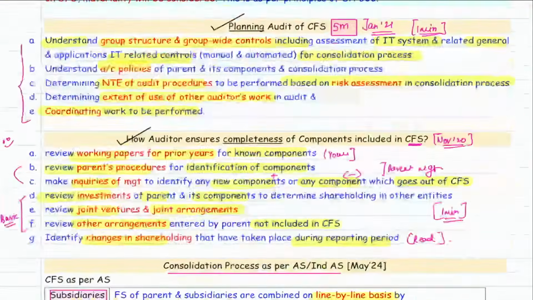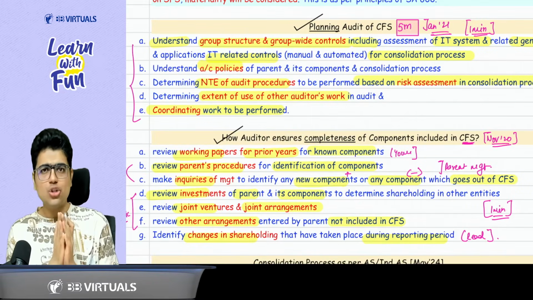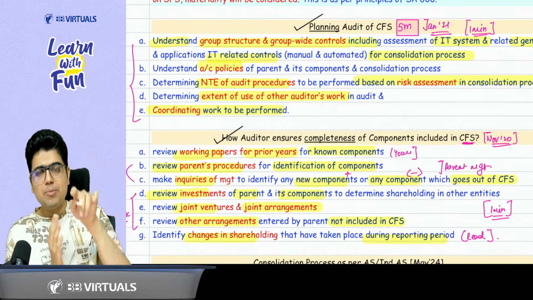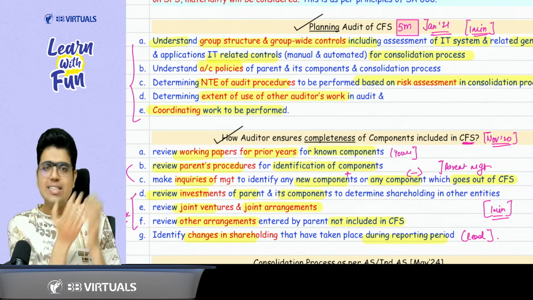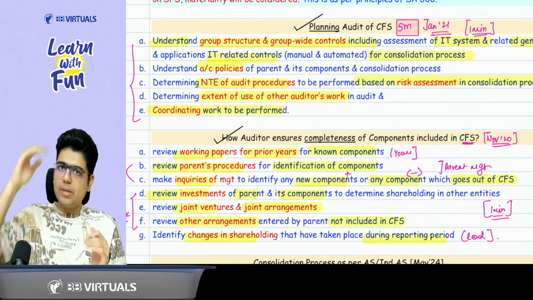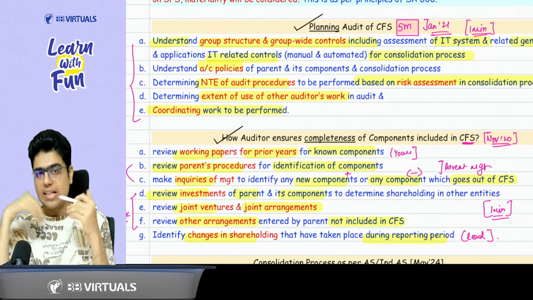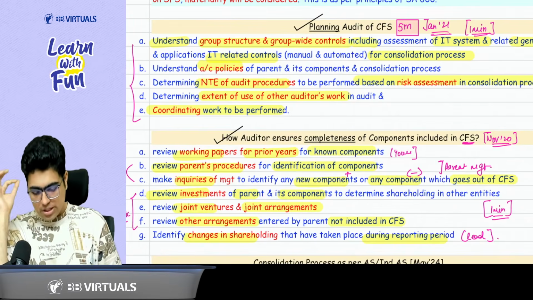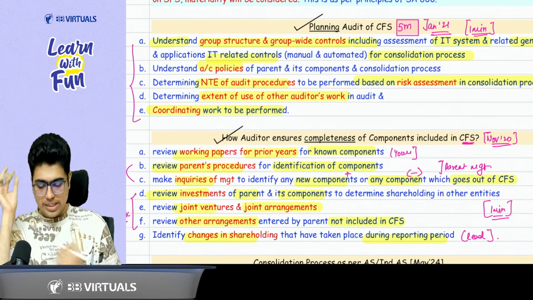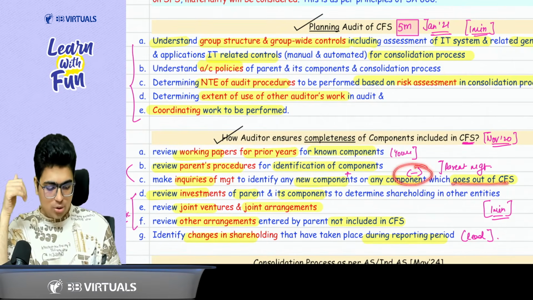And the last thing that we covered before the break: how the auditor ensures completeness of the components in the CFS. Sir, completeness means how do you ensure that all the components have become a part of CFS? Very easy. Just see your previous year working paper. Whatever components are there in the previous year working paper, they should be a part of CFS. So review the working paper of prior year for the known components. Okay, sir. This is my work. What about the parent's work? Review the parent's procedure for identification of components and then ask them whether any new component has been added or any component has gone out of the CFS.